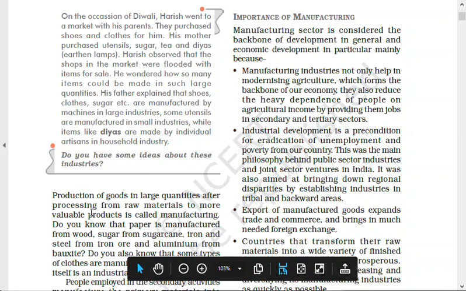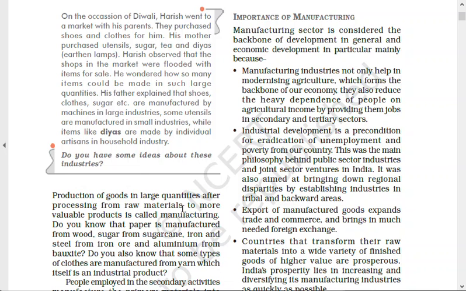What is manufacturing? Production of goods in large quantities after processing of raw materials. That means we process the raw material, we change the shape and size, and the quality or the properties of the raw material. That is called processing, and we change the value of that product. For example, from sugar cane when we make sugar, from wheat when we make atta, or bread or biscuit, this is called manufacturing industry.